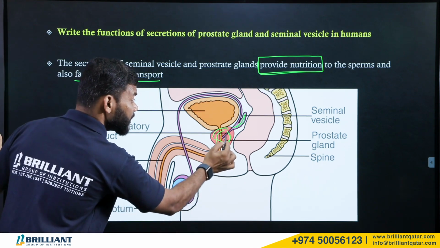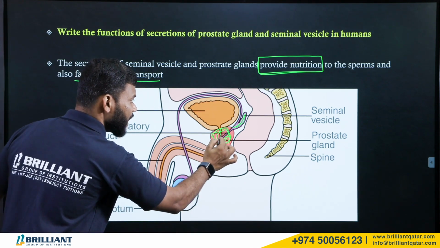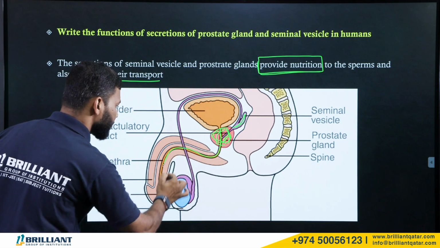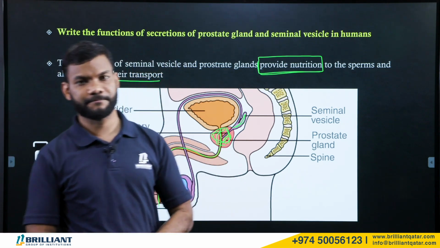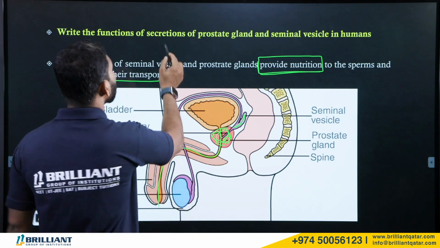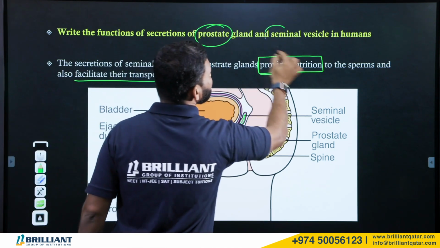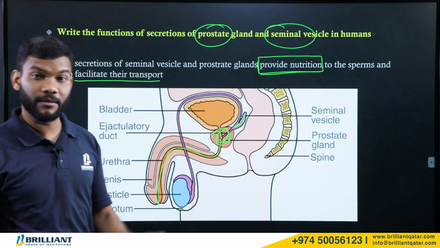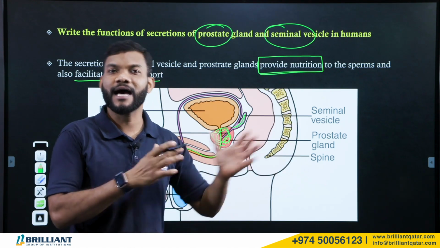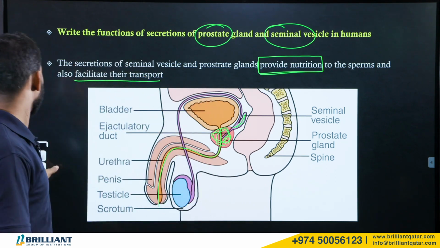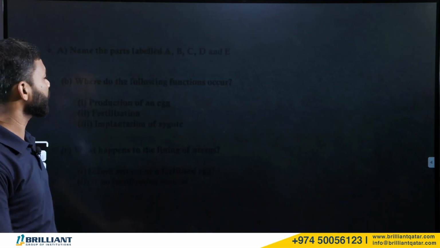If the sperms are easily mixing with that fluid, they can easily transport. Right? Sperms can easily transport through the fluid. That is the function of the prostate gland and seminal vesicle. They produce some liquid which helps to nourish the sperms as well as to make easy movement of sperms.